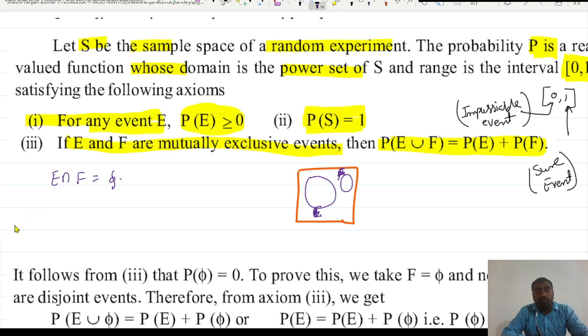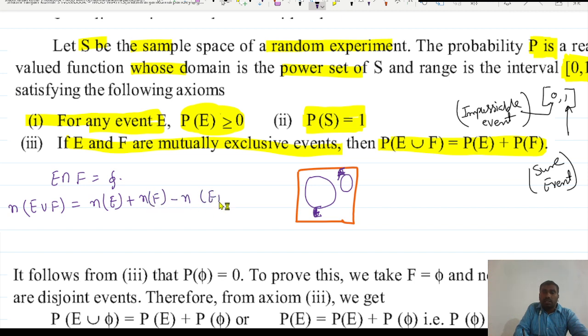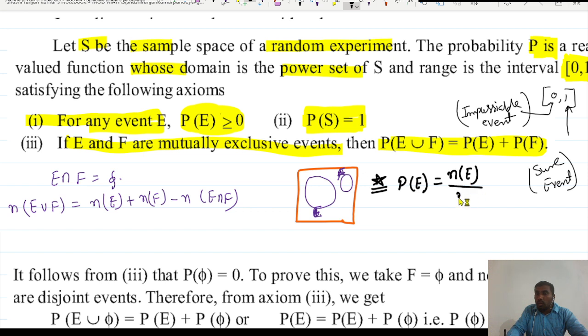As you have learned in set theory, if I ask what is n of E union F, this is nothing but n(E) plus n(F) minus n of E intersection F. If you want to find the probability of any event E, it is the total number of elements favorable to E divided by the total number of elements in the sample space. That is the definition of probability.